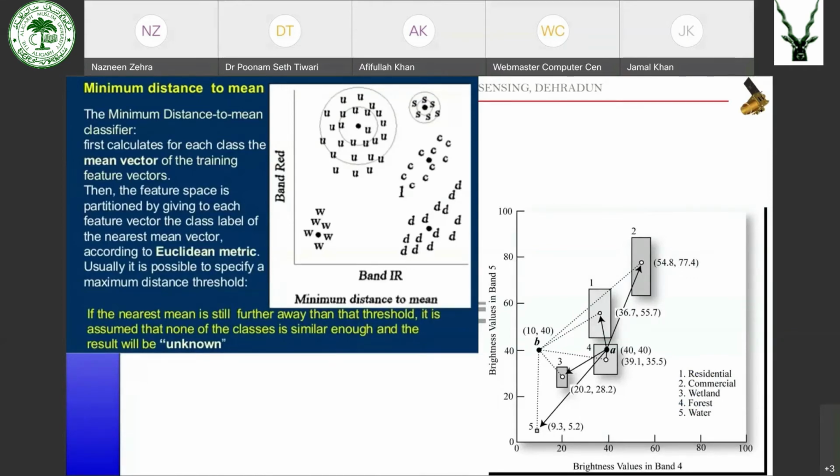Pixel b, which was left as an unclassified pixel when we were using the parallelepiped algorithm, gets classified as class 3 when we use the minimum distance to means classification algorithm.